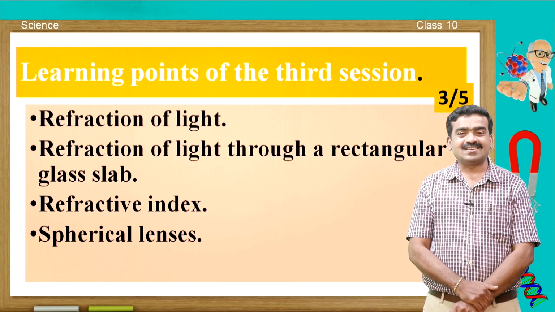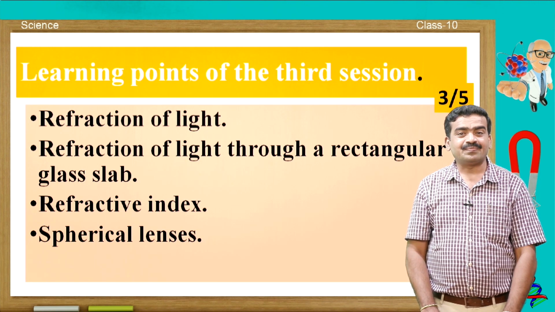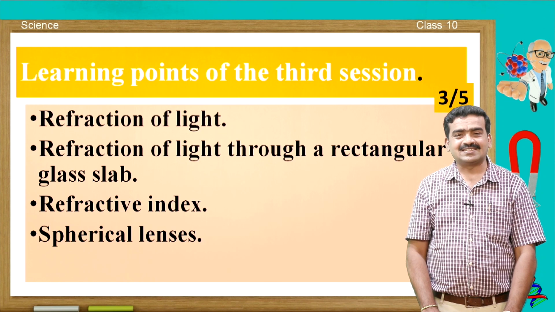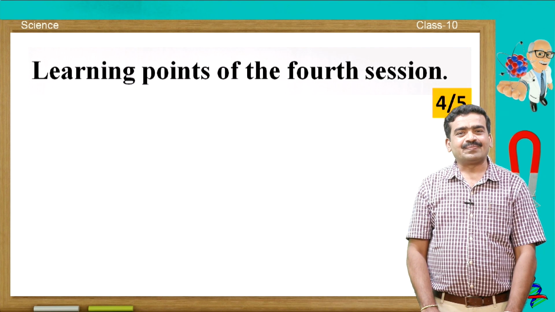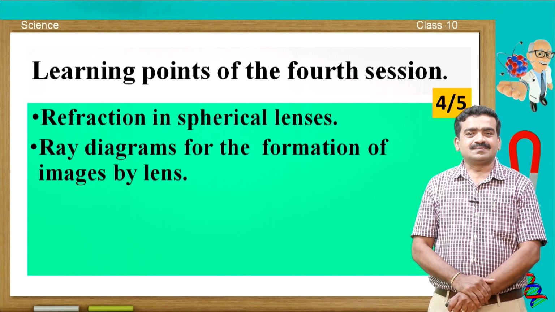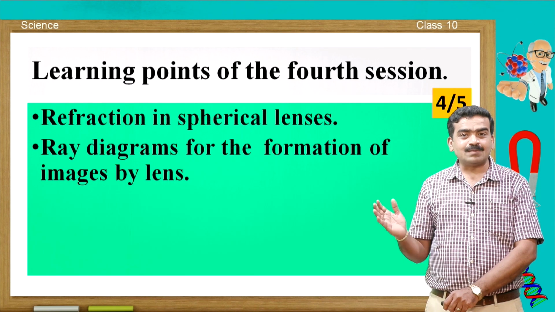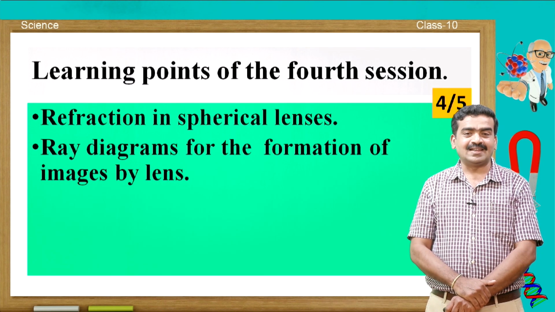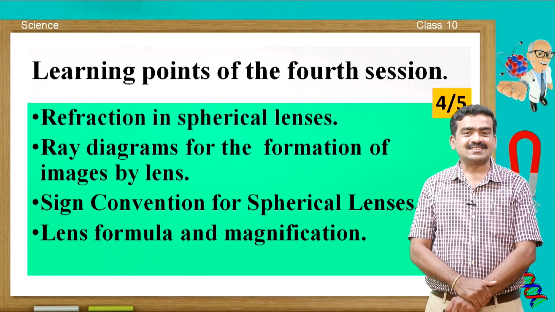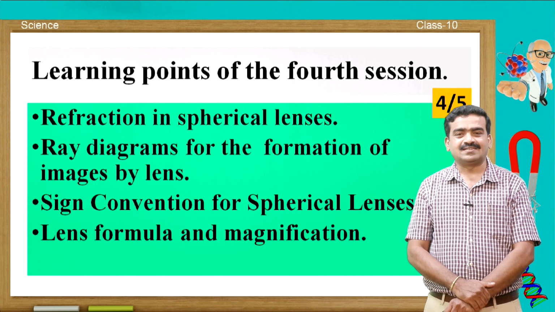The learning points for the third session are refraction of light through a rectangular glass slab, refractive index and spherical lenses. And the learning points for the fourth session are refraction in spherical lenses, ray diagrams for the formation of images by lens, then sign convention for the spherical lenses, lens formula and formula for the magnification.